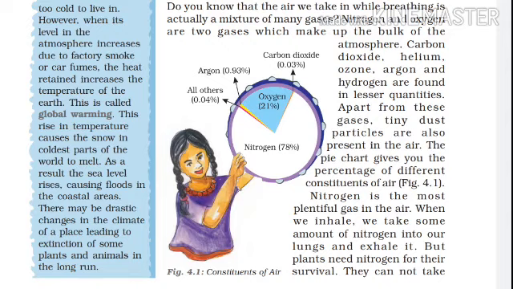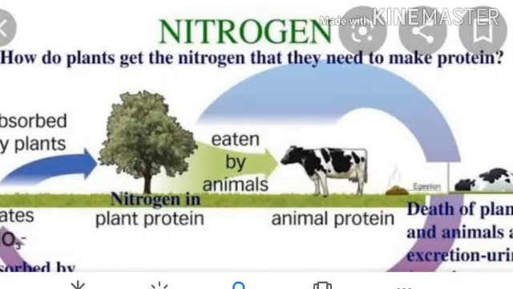Atmospheric nitrogen. Now we come to the atmospheric nitrogen. Atmospheric nitrogen is converted to nitrogen compounds by lightning and by certain types of organisms such as nitrogen fixing bacteria.